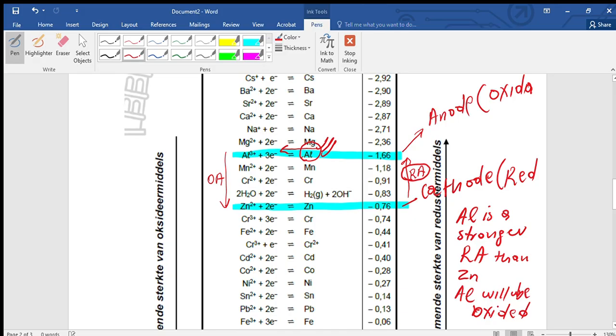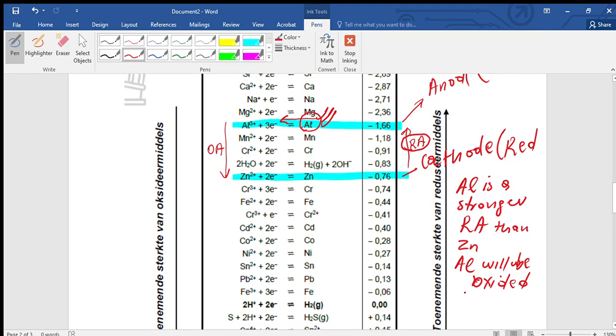Aluminium will be oxidized to form aluminium ion. Zinc will not be oxidized at all.